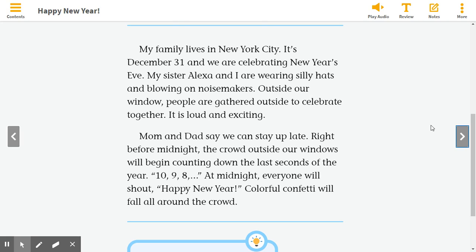Mom and Dad say we can stay up late. Right before midnight, the crowd outside our windows will begin counting down the last seconds of the year. 10, 9, 8. At midnight, everyone will shout, Happy New Year! Colorful confetti will fall all around the crowd.